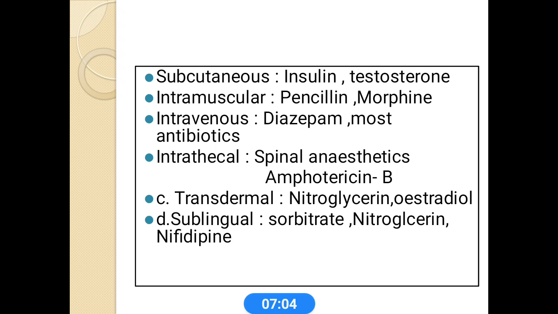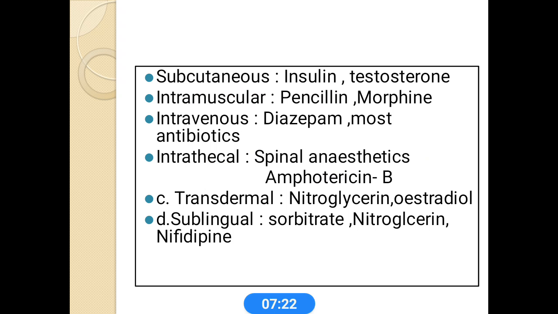Subcutaneous route: here the drugs are injected into subcutaneous tissues, for example insulin and testosterone. Intramuscular: in the main site of intramuscular administration, drugs are injected into large skeletal muscles. Examples: penicillin, morphine. Most of these antibiotics are administered this way.